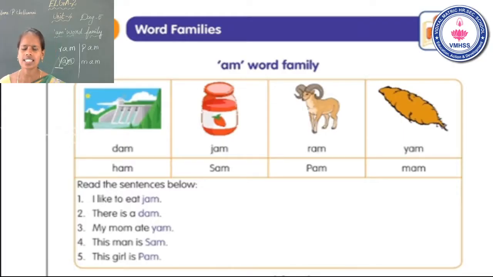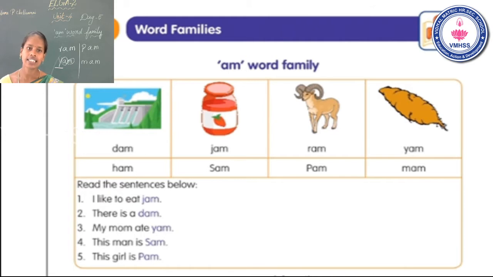See the sentences. Read the sentences below. Okay. Now I will read the sentences. You can listen carefully and follow with your fingers. Is it clear? Okay. See the first one. I like to eat jam. Now go to the second sentence. There is a dam.